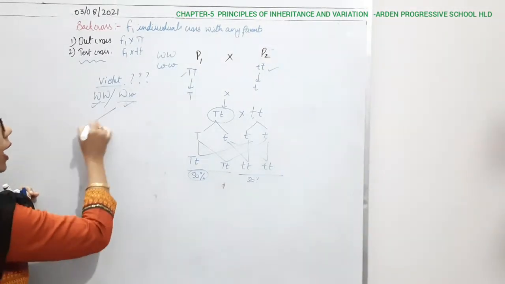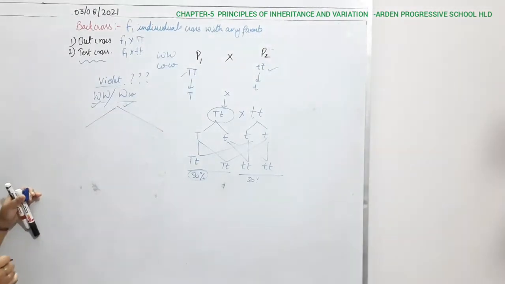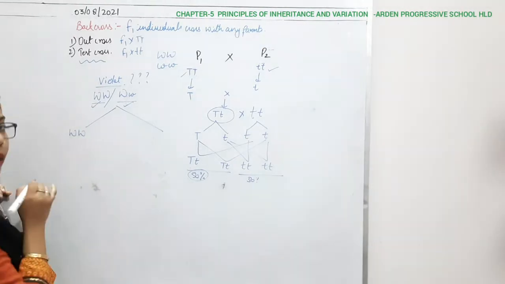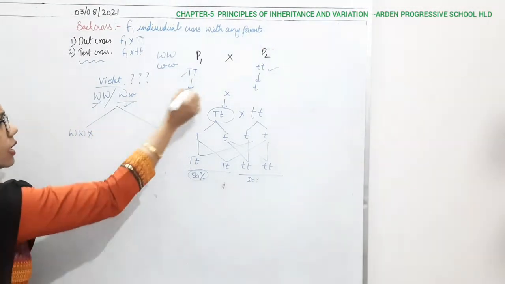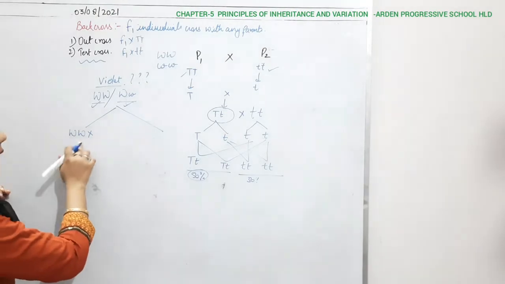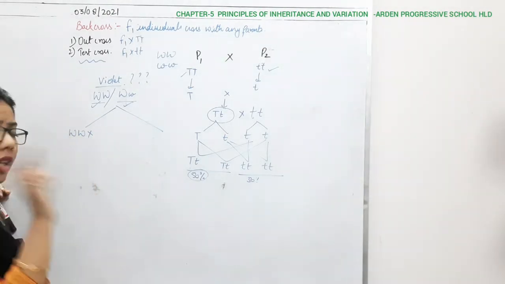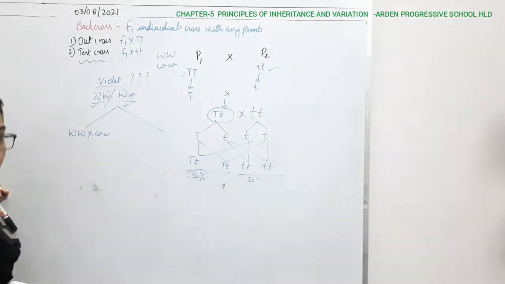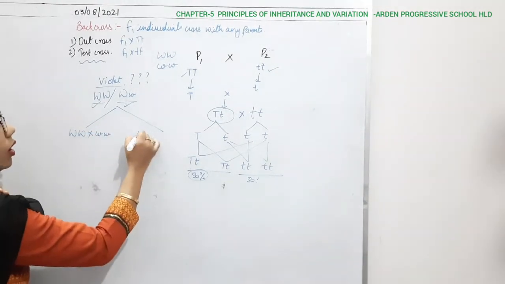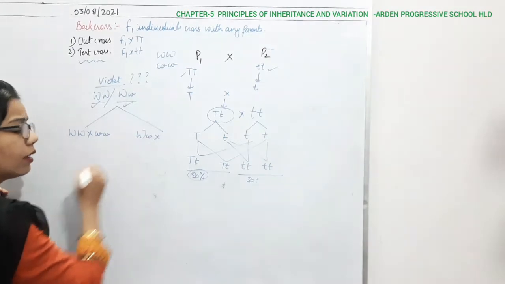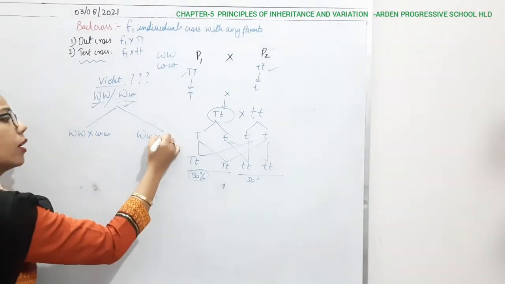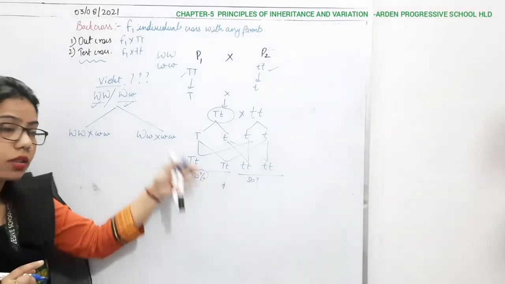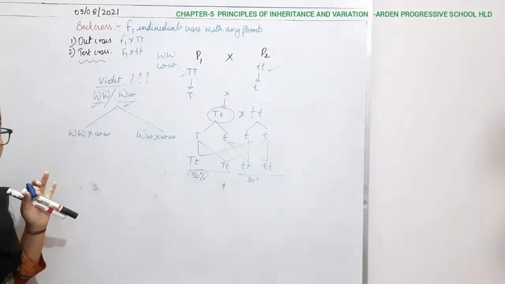So for that we have to make the cross combination like this: capital W crossed with the recessive. This one is the parent, and we are crossing with the test cross method with small w. And the second condition is capital W and small w, again crossed with small w and small w. This is how we use the test cross method to find out the genotype of the parent.